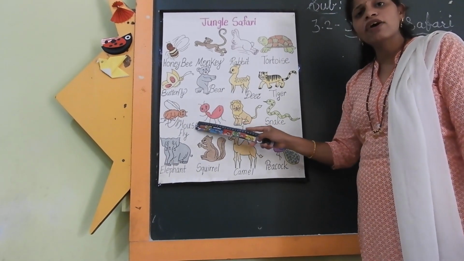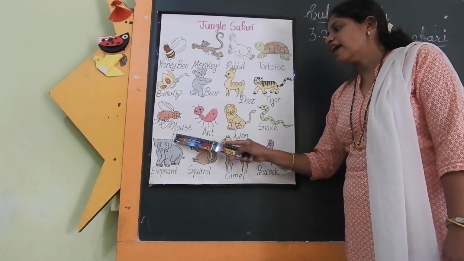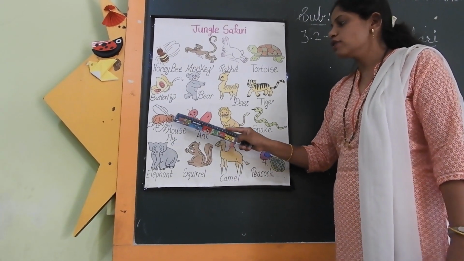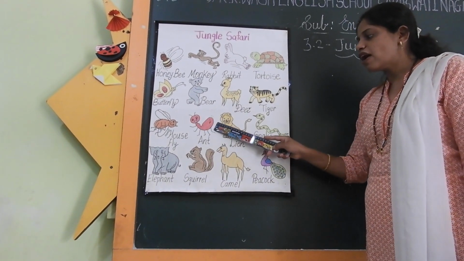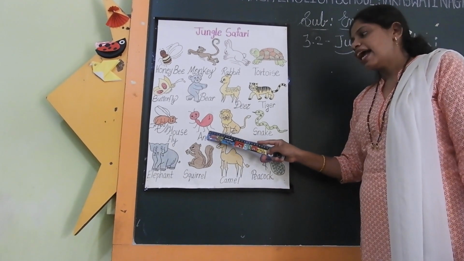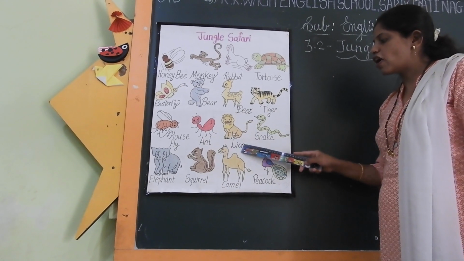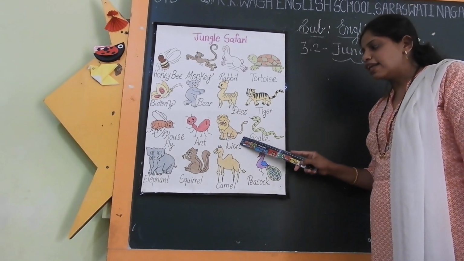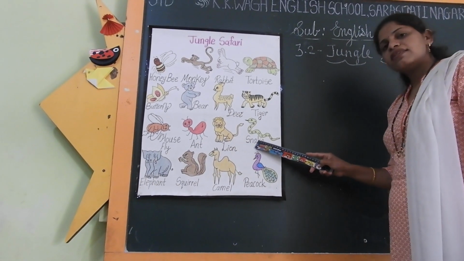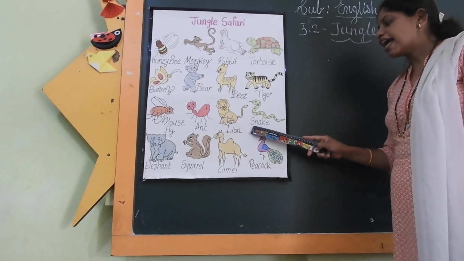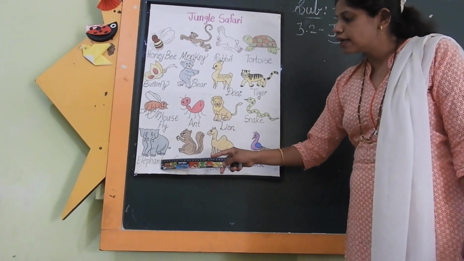Now next one is housefly. What is the spelling of housefly? H-O-U-S-E, house. F-L-Y, fly. Housefly. Next one is ant. What is the spelling of ant? A-N-T, ant. Next one is lion. What is the spelling of lion? L-I-O-N, lion. Now next animal. This is a snake. S-N-A-K-E, snake.